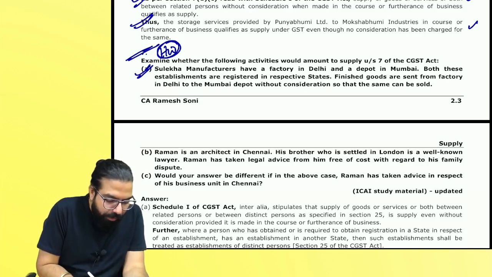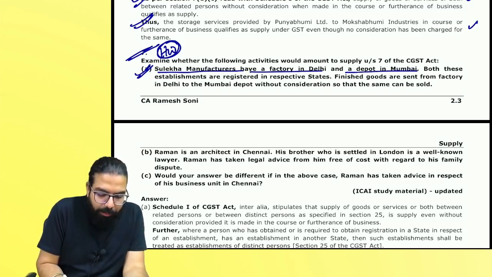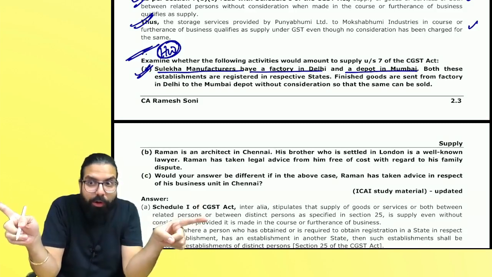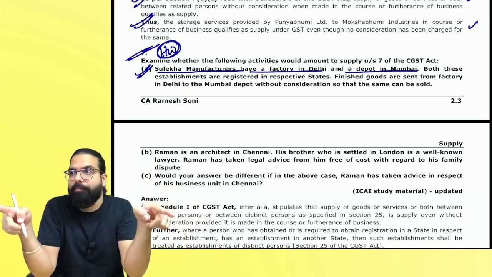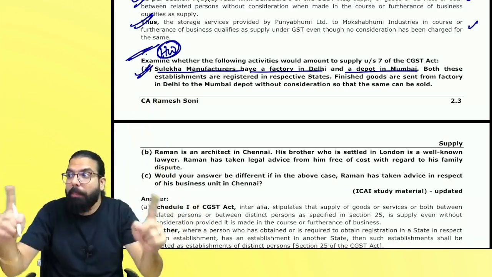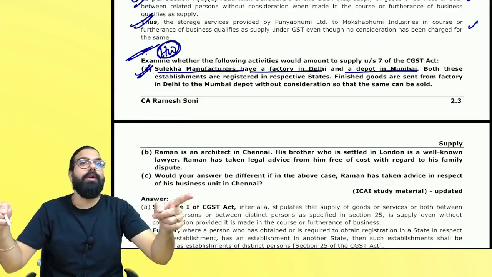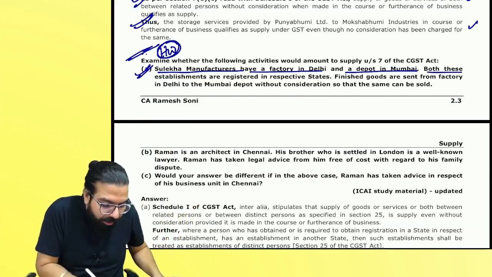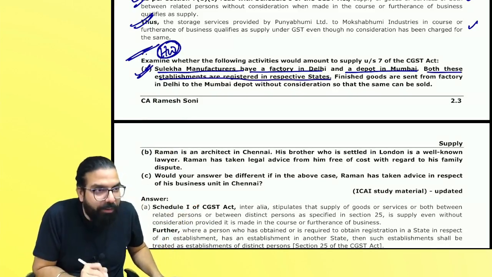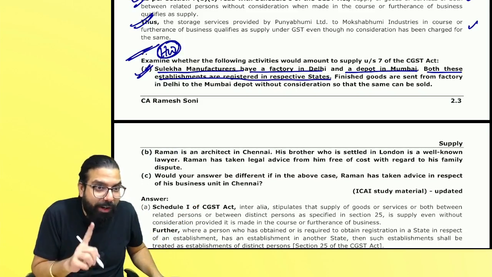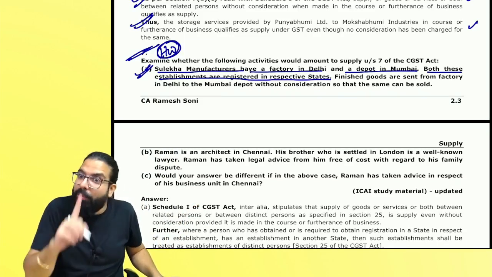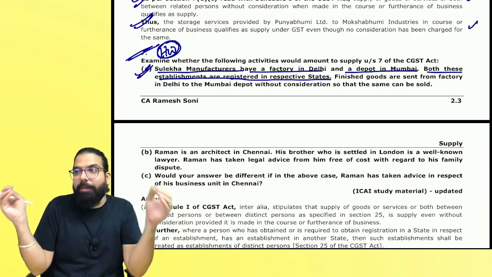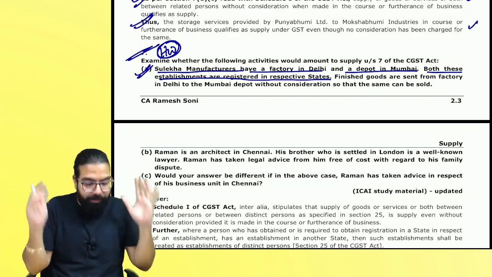First one says what? Surekha has a factory in Delhi and depot in Mumbai. Baba, this is Surekha has a factory and depot. Now it is talking about distinct person. There it was two separate entities altogether and they were related. Can I go ahead, everyone? So both these establishments are registered in the respective state. It means section number 25, registration chapter. Whenever you have two separate registrations in two separate states, both are distinct persons.